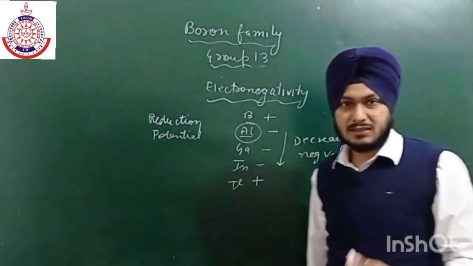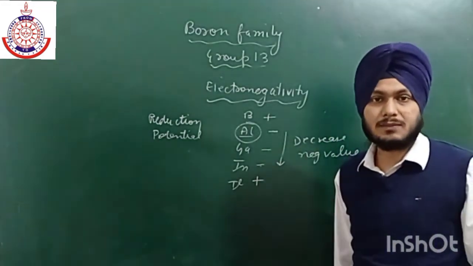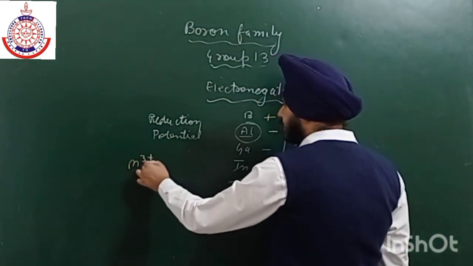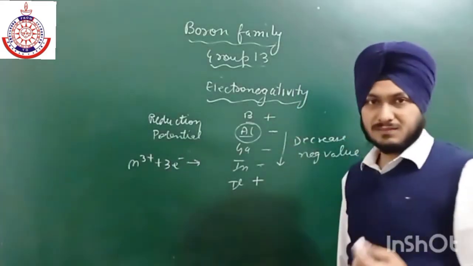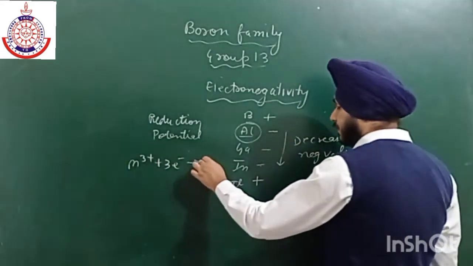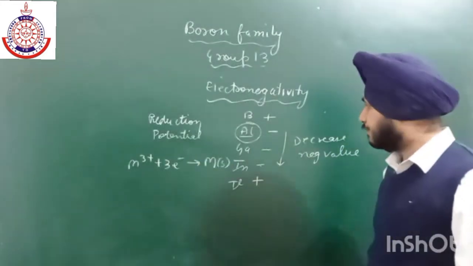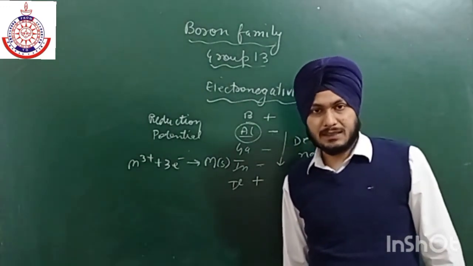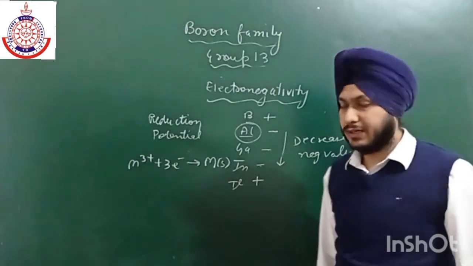Okay, so there is an increase in reduction potential, and in thallium's case the reduction potential becomes positive. Okay, so reduction potential means these all are gaining 3 electrons and getting converted into solid. So aluminium doesn't have any tendency to accept electrons. Okay, that is why it is not electronegative.